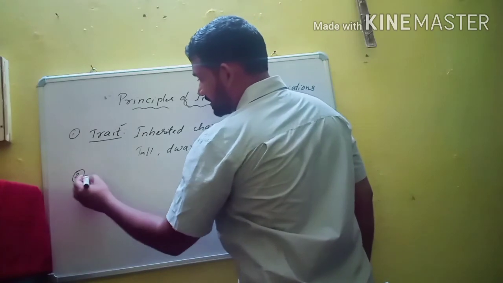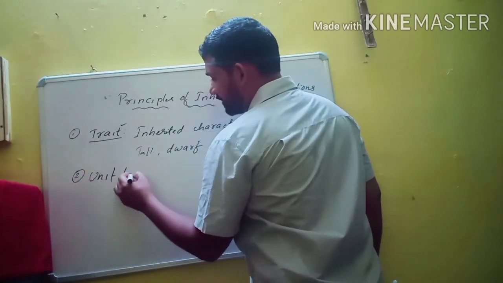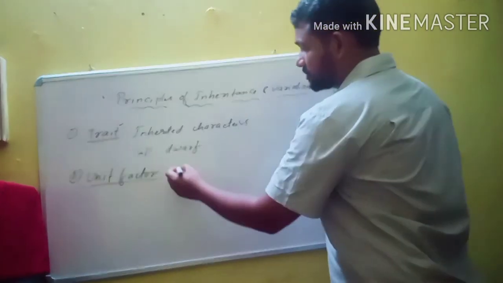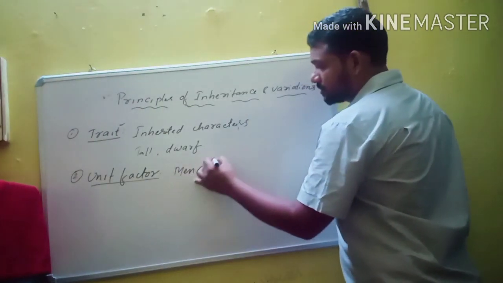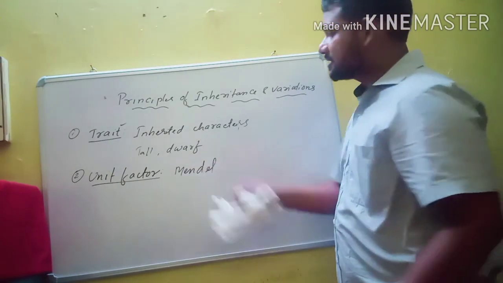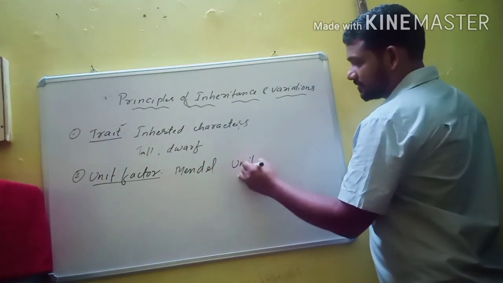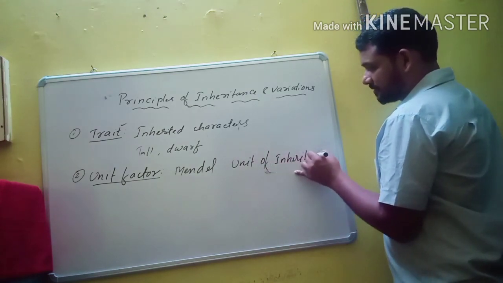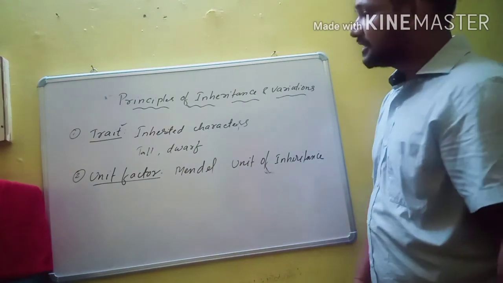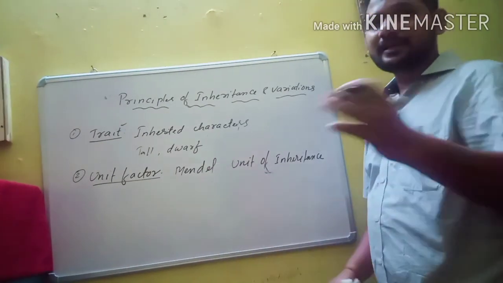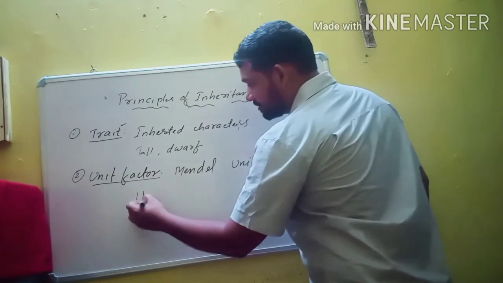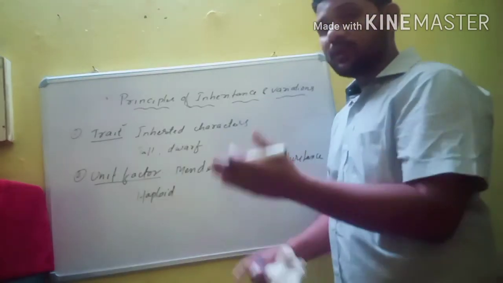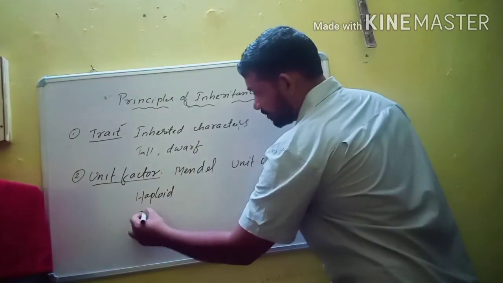The second important term is unit factor. This term is usually used by Mendel, and it is the unit of inheritance. It controls the trait of a character singly in case of haploid, or along with another factor in case of diploid.